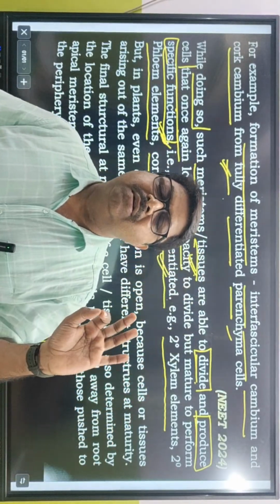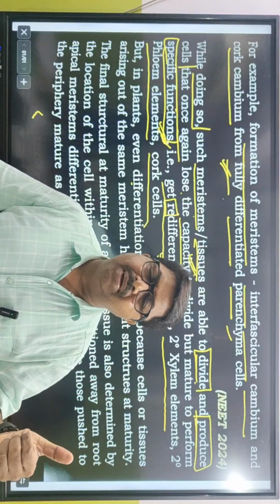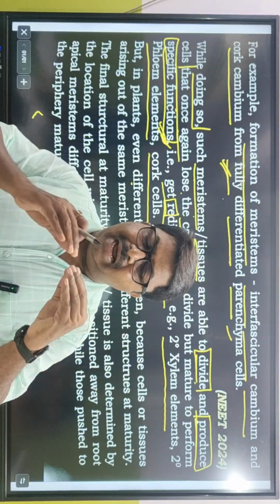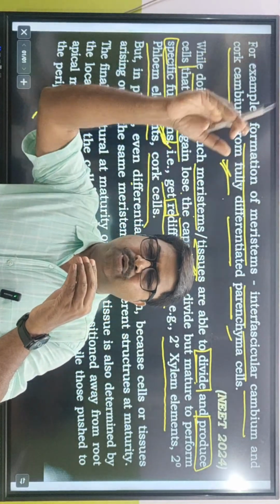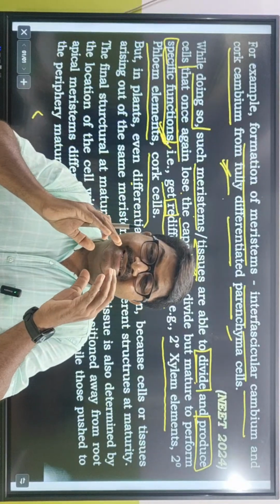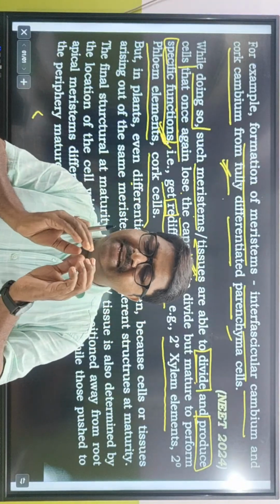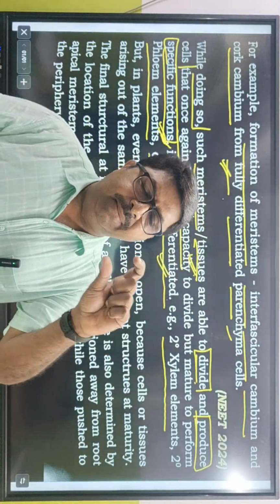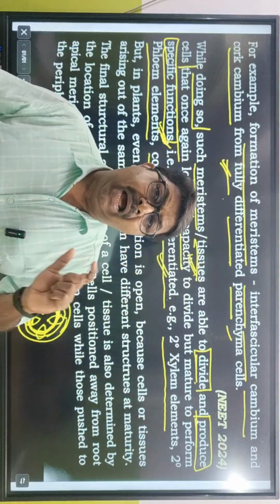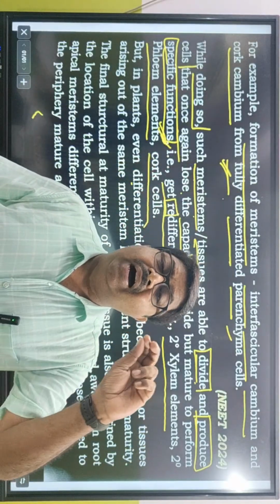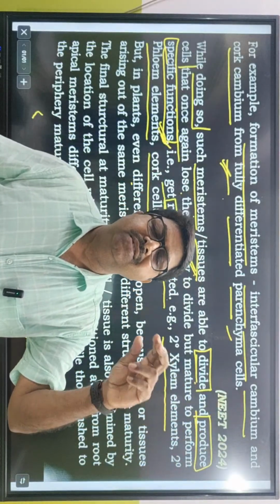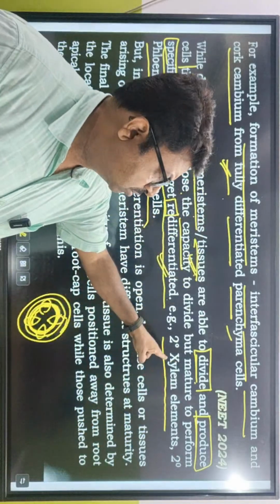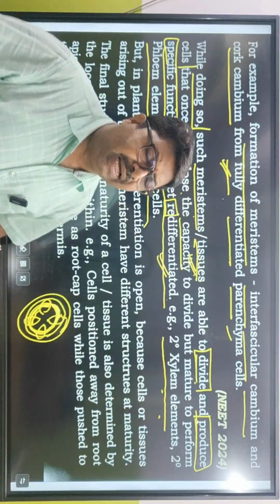তার বেস্ট এক্সাম্পল কি দেখলাম? Interfascicular cambium হচ্ছে বেস্ট এক্সাম্পল। Then cork cambium is the best example of that. নেক্সট কি? এরা আবার ডিভাইড করলো, cork cambium ডিভাইড করে প্যারেনকাইমাল সেলস তৈরি করলো, ডিভাইড করলো, and suddenly after some time এই ডিভিশনের মধ্যে কয়েকজন আবার they lose their ability to divide and they become permanent. But out of these permanent cells, if again some of the cells start showing another functions, that is called redifferentiation. And redifferentiation examples are secondary xylem elements, secondary phloem elements, and cork cells.